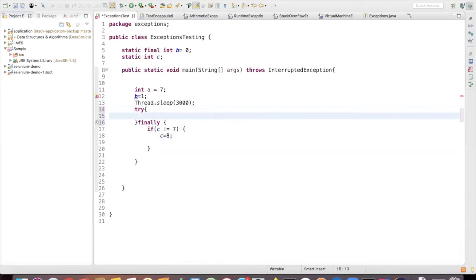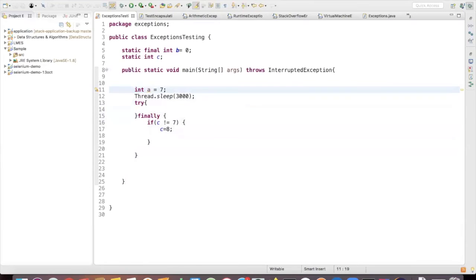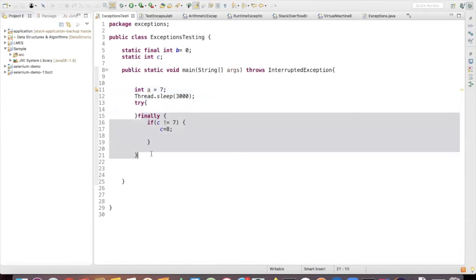So now that error is gone. Either you have to match it with a try block or try catch block. So now I'm saying to Java, hey, try this. If nothing is working out or not working out, irrespective of whatever it is, finally do something. Because if we simply use finally, Java is confused. It will ask us what it is asking us to do finally, based on what.